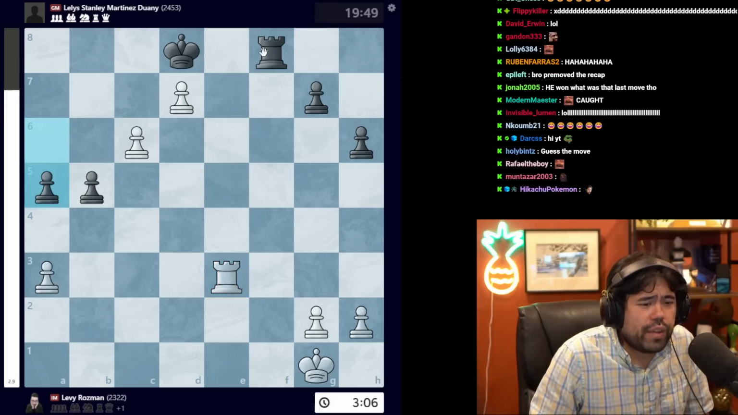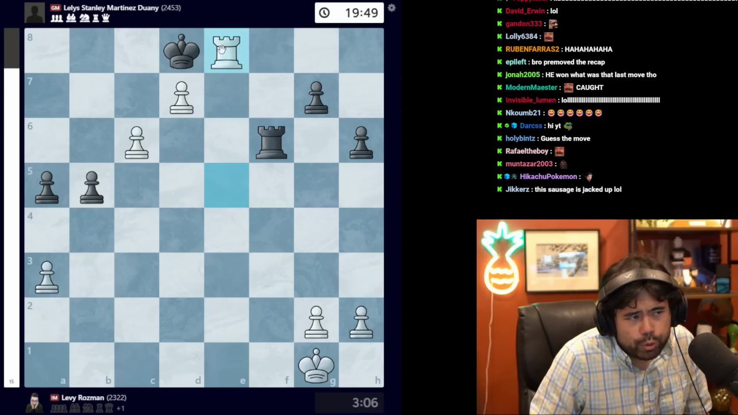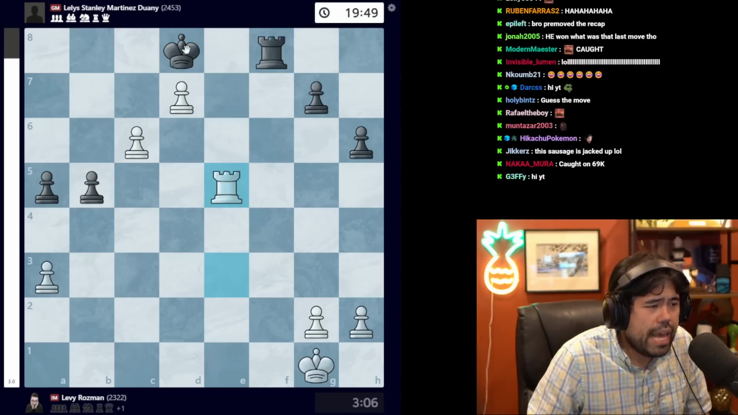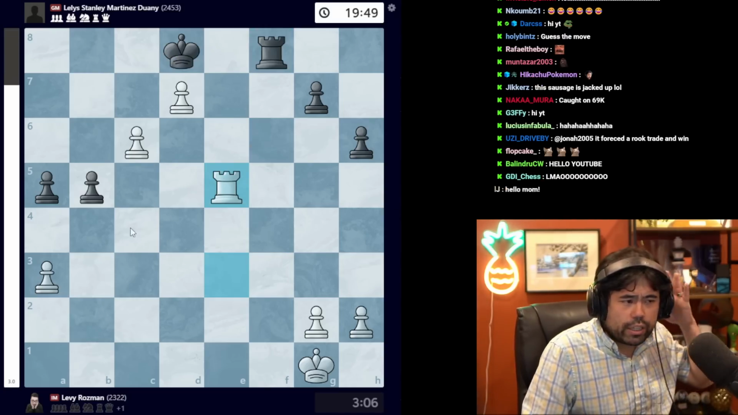So we get the move a5. Here Levy plays rook to e5, and black cannot move the king or the rook here. If you move the rook, same problem. White gets a queen and wins the game. And in this position, we get this move. After rook to e5, we get this move b4.